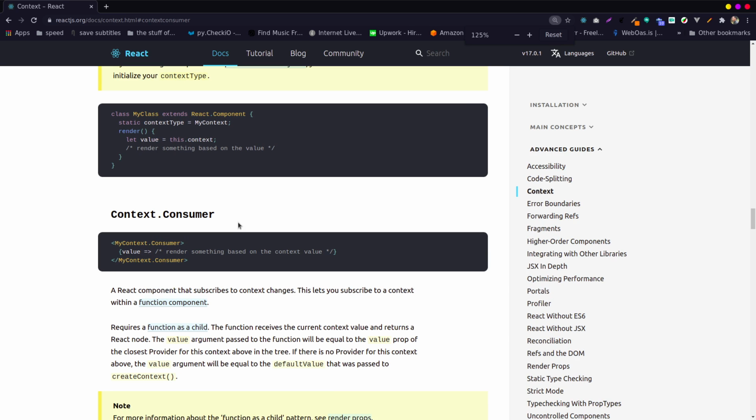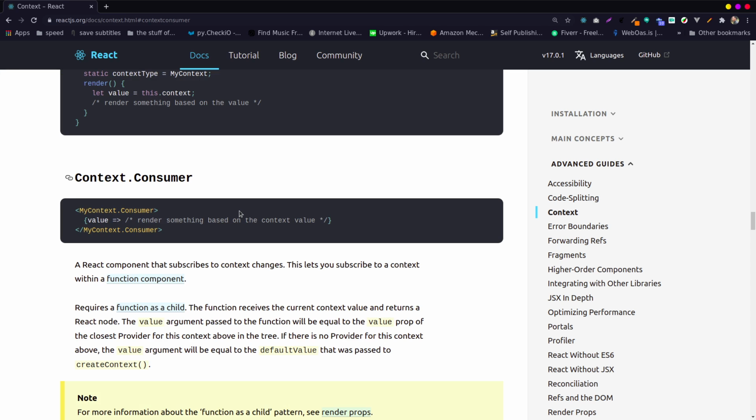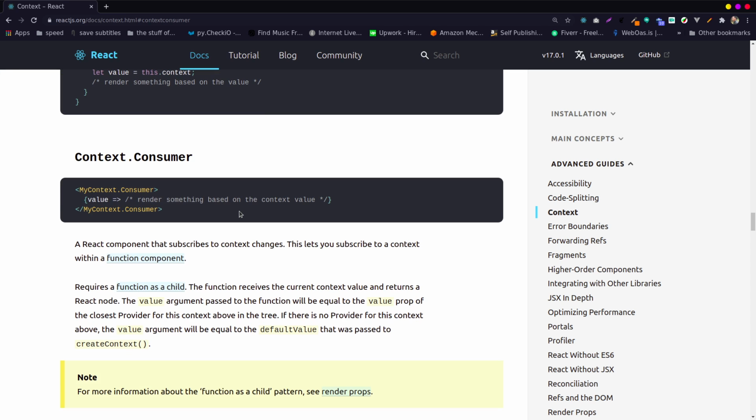In this case, there are some unique words which are programmatic. They are saying a React component that subscribes to a context, that connects to the state, which is the context. So this lets you connect with a functional component.